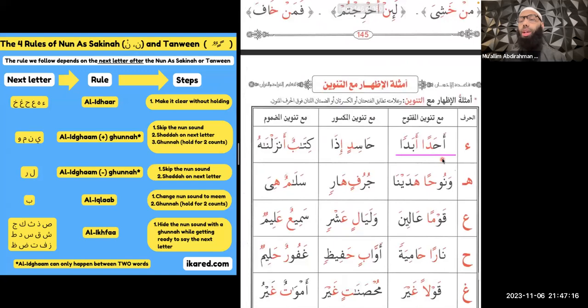We're going to do an example with Tanween now. Here we have ahadan abadan. You don't hold anything. We just read it the way it looks. Easiest rule.